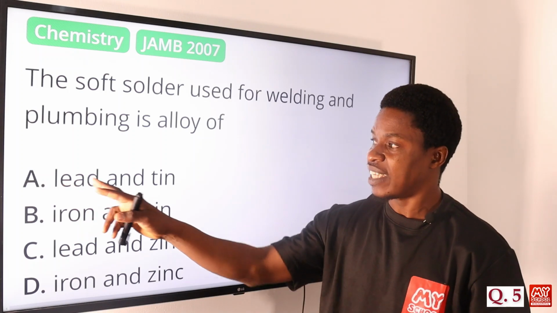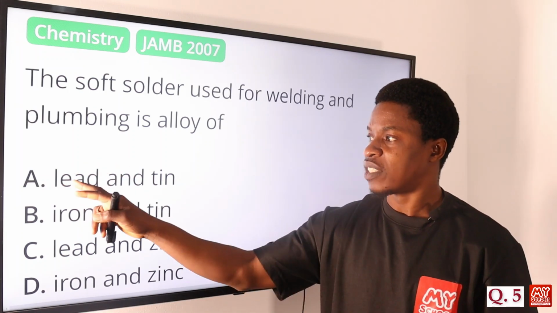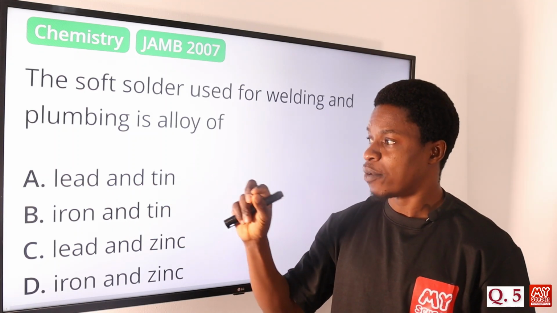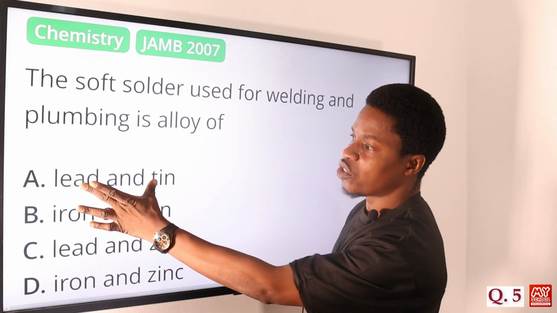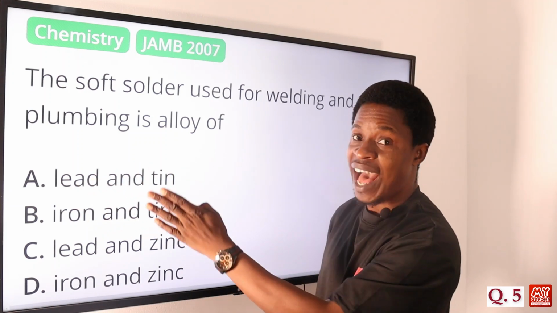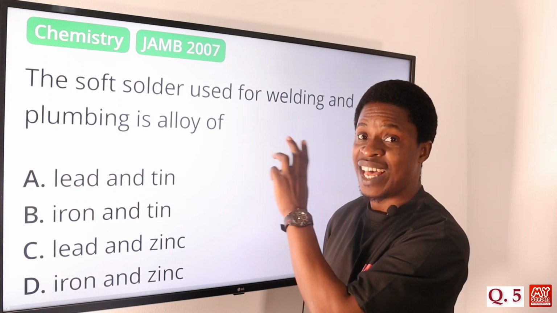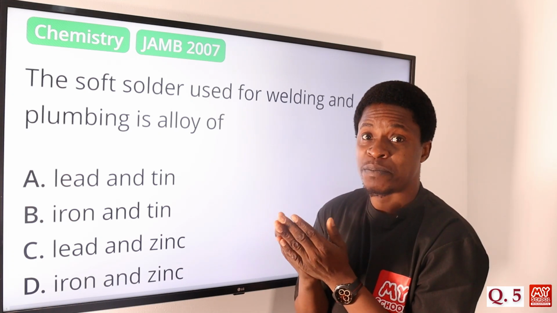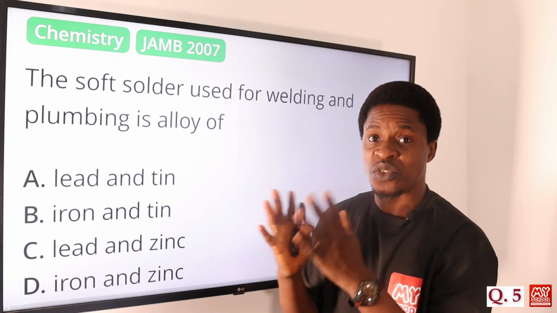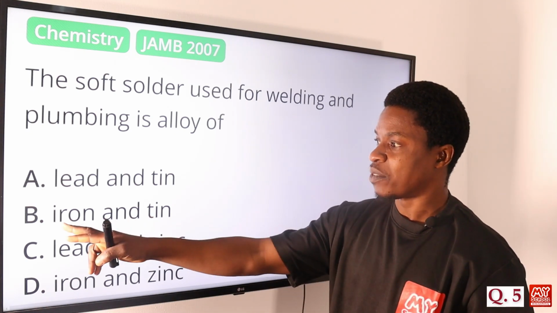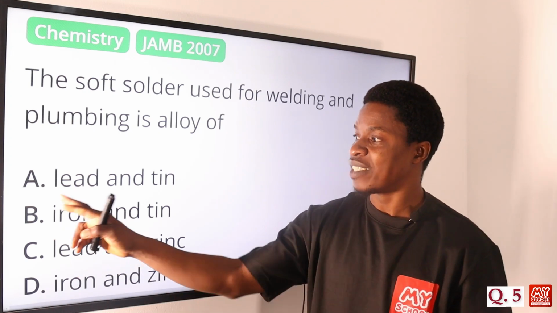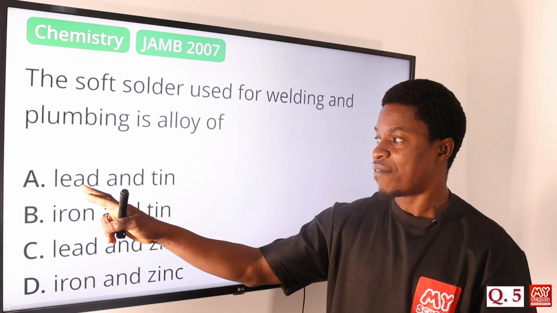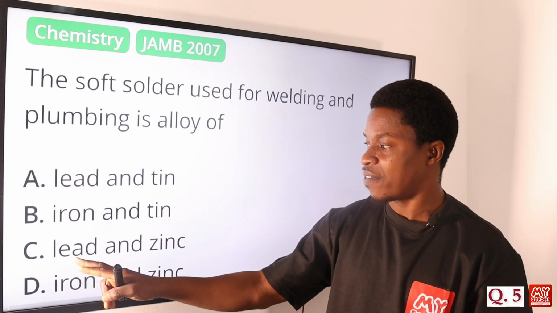So option A says lead and tin. When you look at the two of them separately, they have high melting points, but when you combine lead and tin, they form what we call a eutectic alloy. They tend to have a low melting point, so it makes it easier to weld two or more metals together. Then we have iron and tin. Of course, the melting point of iron is so high compared to lead and tin. Option C, we have lead and tin.